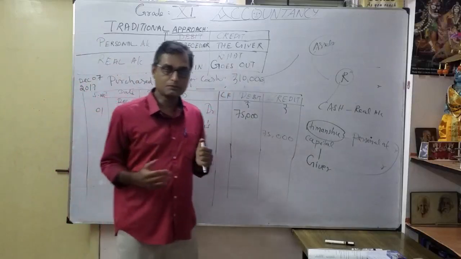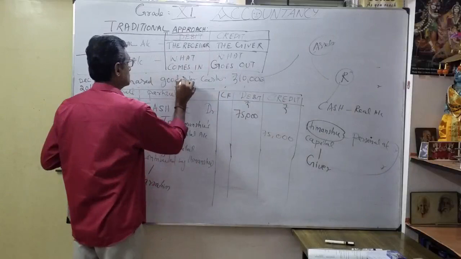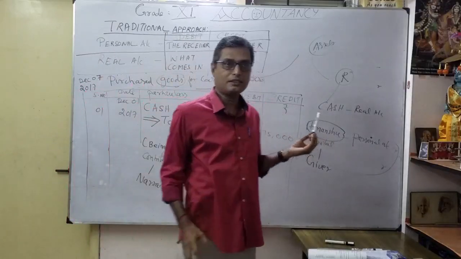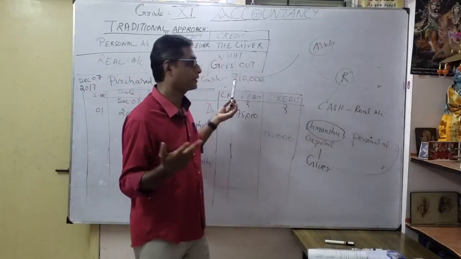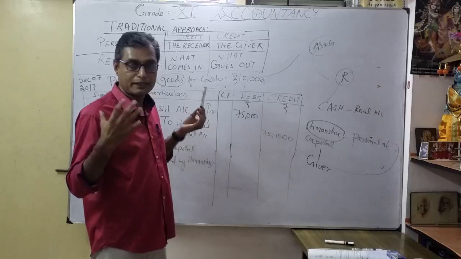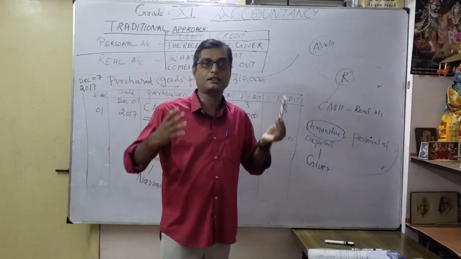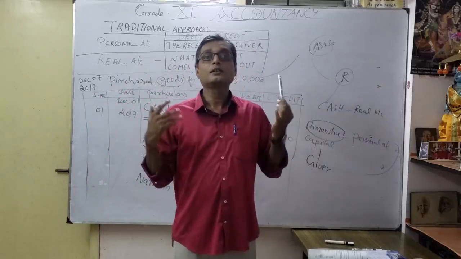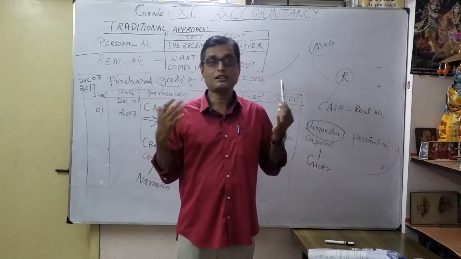You purchased something. What did you purchase? Goods. So what does it come under? Here there is no personal account because there is no name, only goods you purchased. So how to identify whether it comes under personal account or real account? Is it a personal account? No, because there is no name of any person, so it's not related to a person.